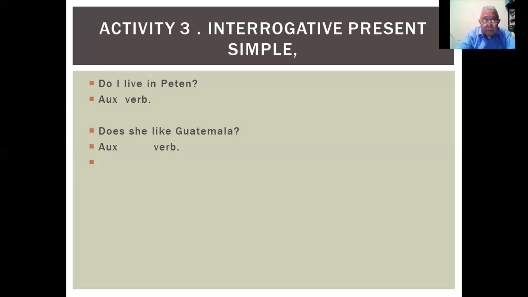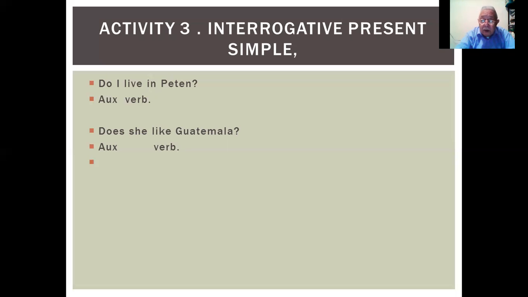Another example, in third person, okay? Does she like Guatemala? It comes from she likes Guatemala. Then we go to interrogative. Does she like Guatemala?